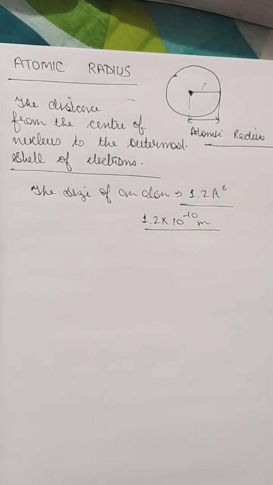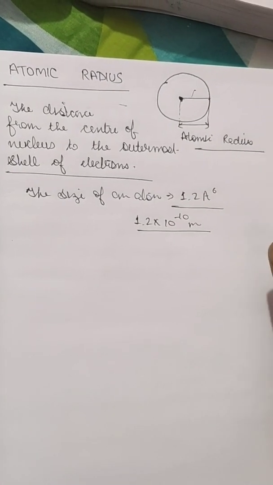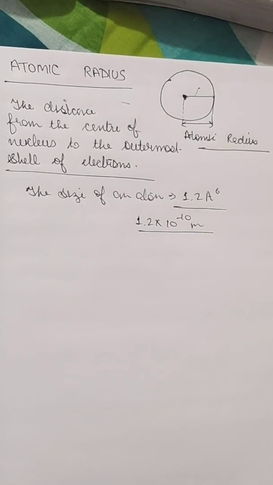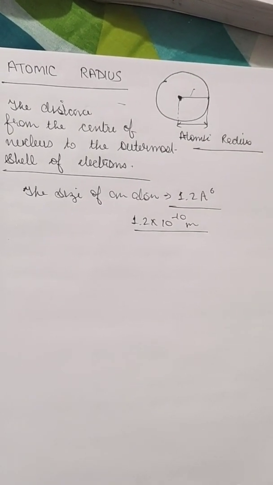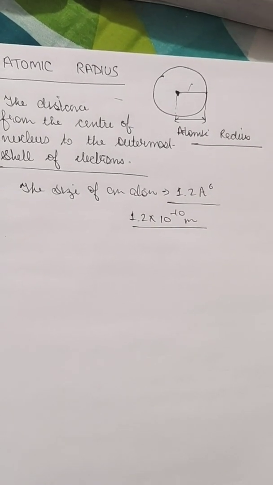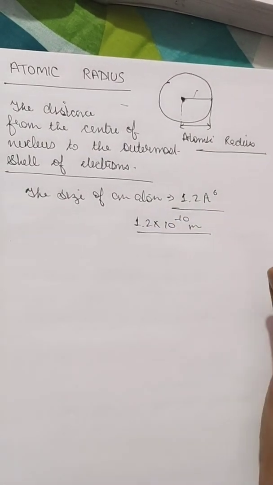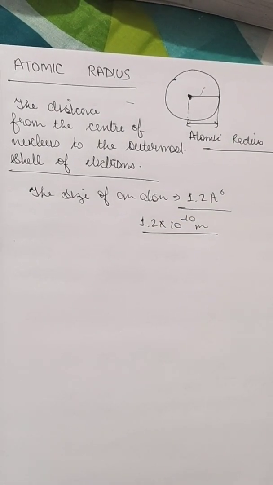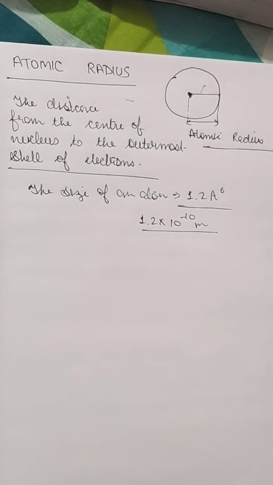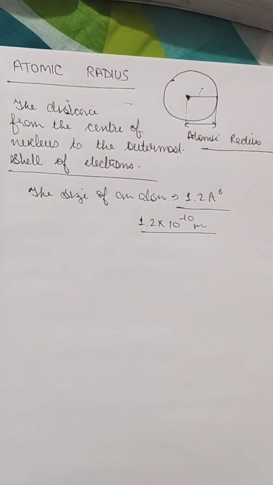Therefore the size of an atom may change in going from one environment to another. It is also taken as the distance of closest approach of one atom to another in a given bonding situation. So that's how we count the atomic radius.